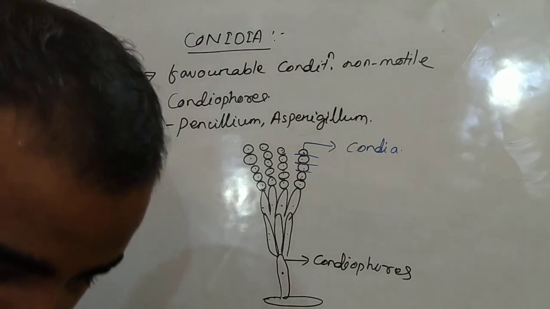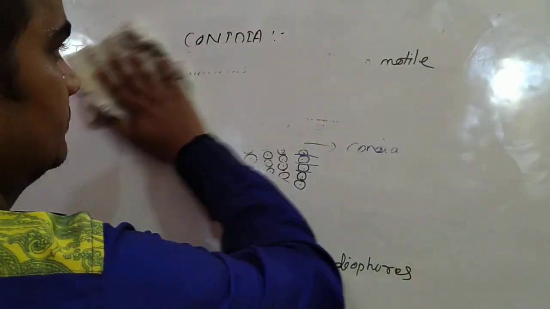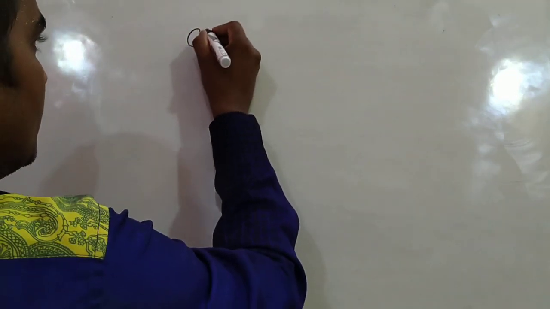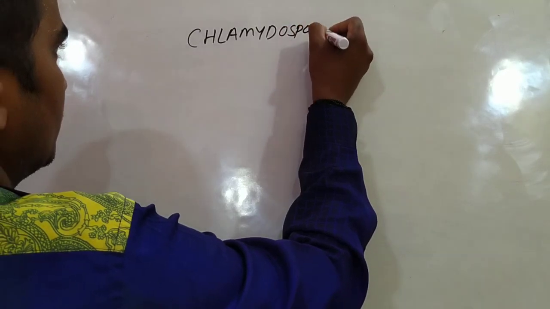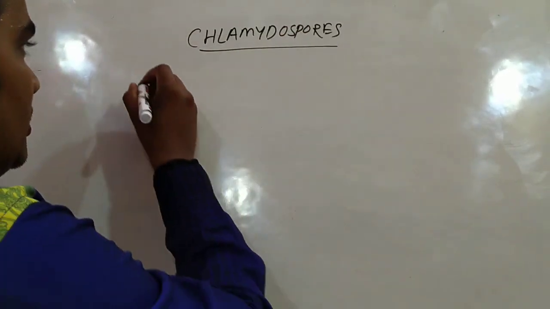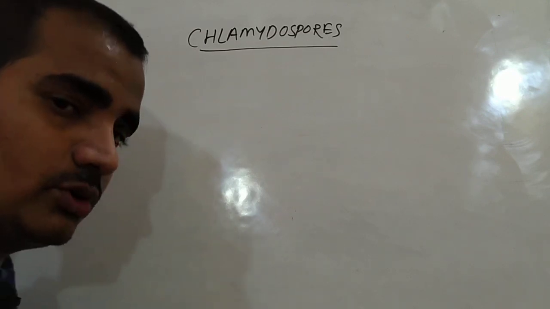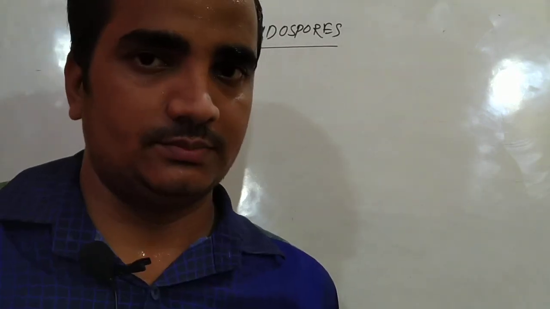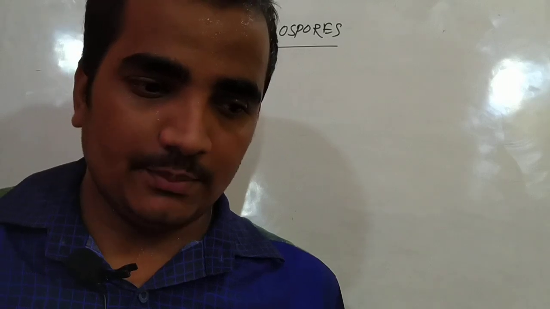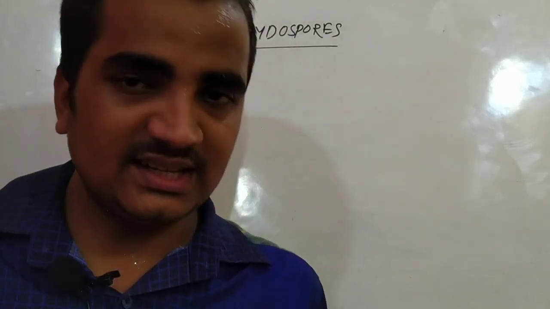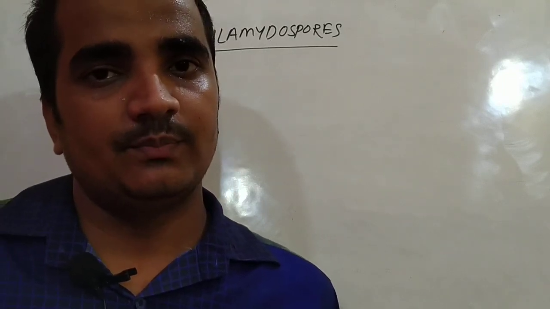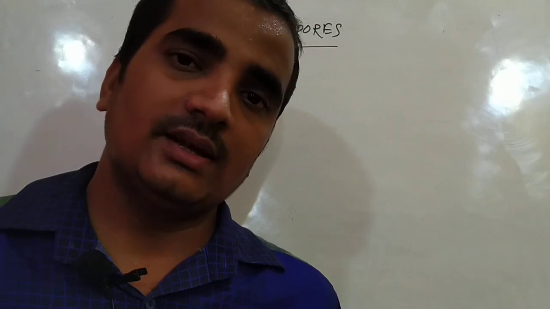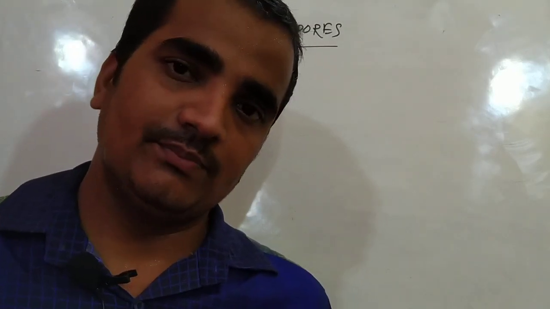Next is chlamydospores. Chlamydospores are formed during unfavorable condition. The mycelium contains many cells, and each cell of the mycelium gets separated, gets rounded, and forms a thick layer outside its cell.